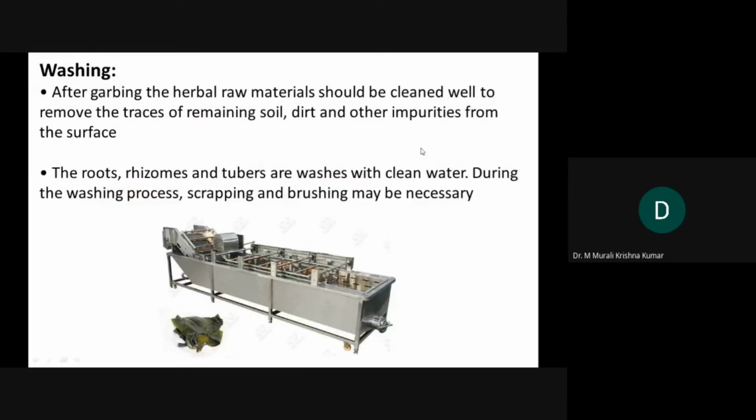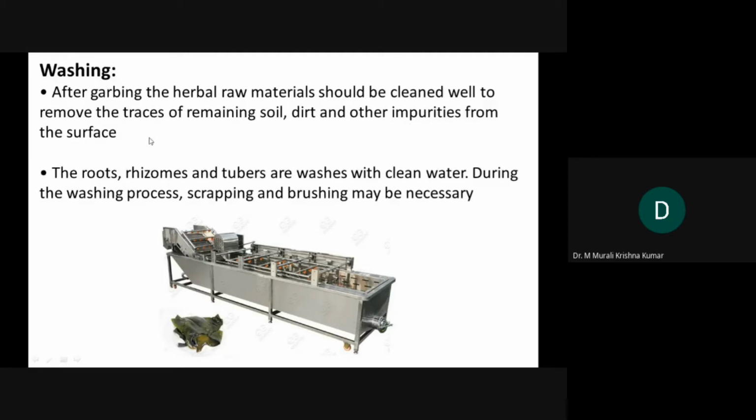The second one is washing. Obviously, when do we need washing? We need washing whenever unremovable dirt is always associated with the plant material. That is one reason, because we are growing herbs in soil and we are not going to cover the entire plant with plastic cover or something like that. By default they are exposed to the environment, so they will collect dirt. We cannot change it. So after the garbling process, the herbal drug material should be cleaned well to remove the traces of remaining soil.